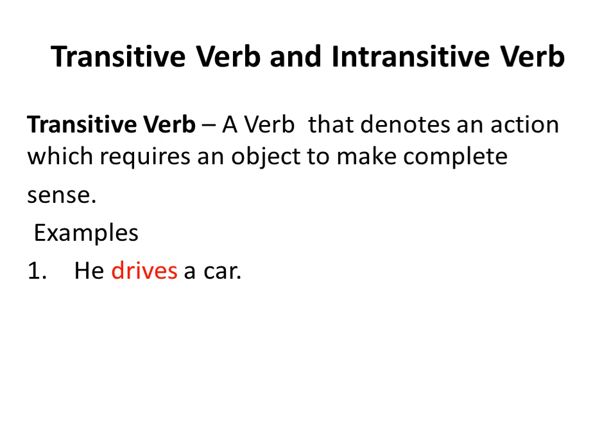So here, if I write he drives, so it is incomplete. It is not making any sense. What he drives, until or unless I will not use a car, so my sentence will not give me complete sense. So the verbs that requires direct object to make their sense complete, they are said transitive verb.